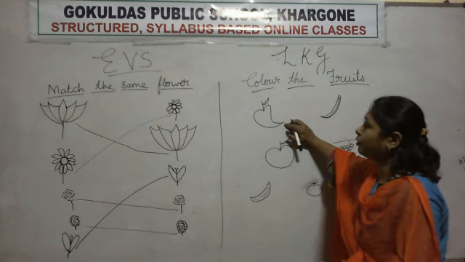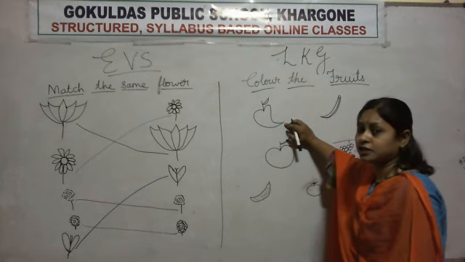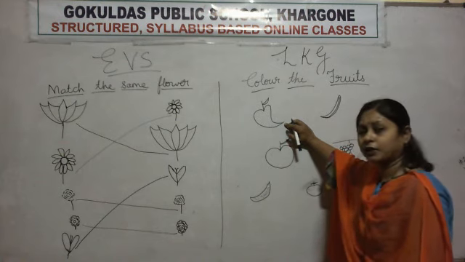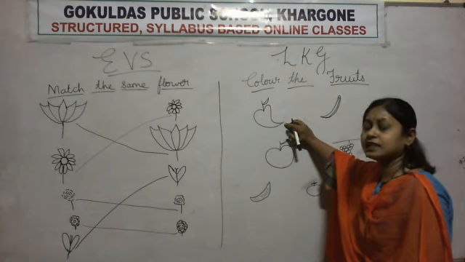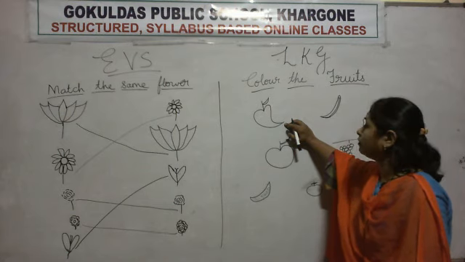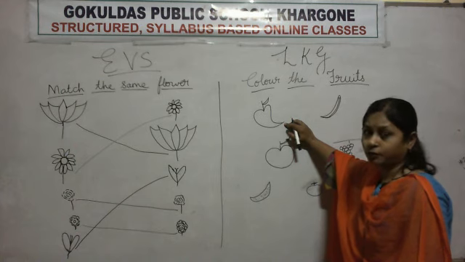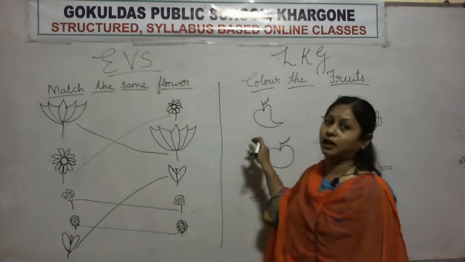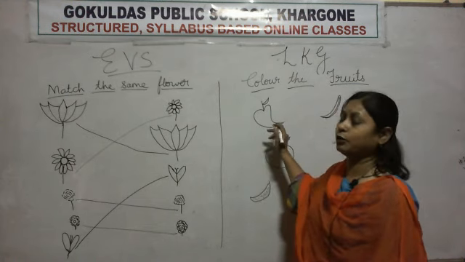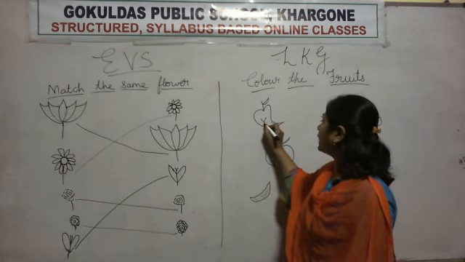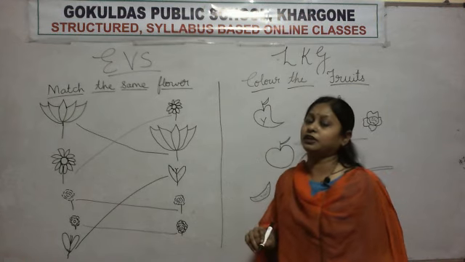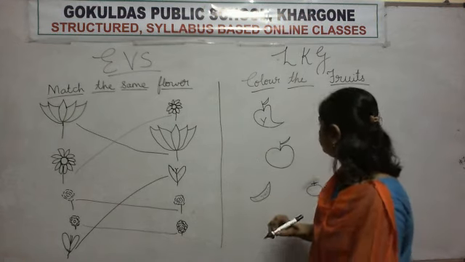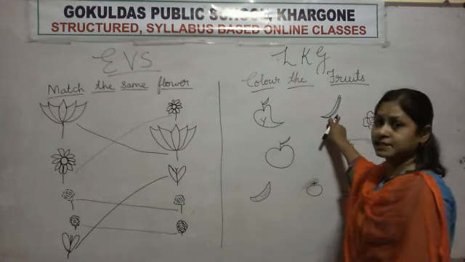So what will you do? Tell me, what is the color of mango? Yellow. Yes, the color of mango is yellow. Which color will you do? Yellow color.